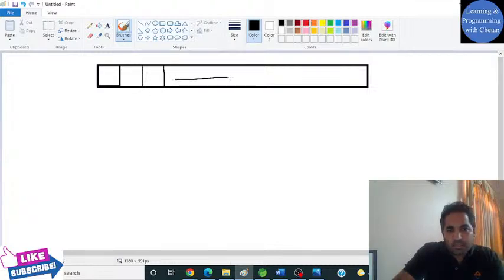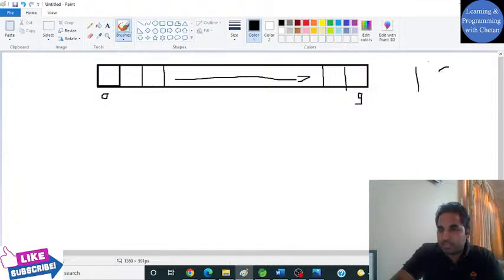So this point is fine, and we have an initial object with initial capacity starting with index 0 till index 9. So our initial capacity is 10.